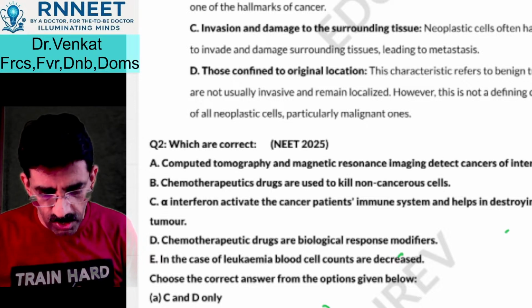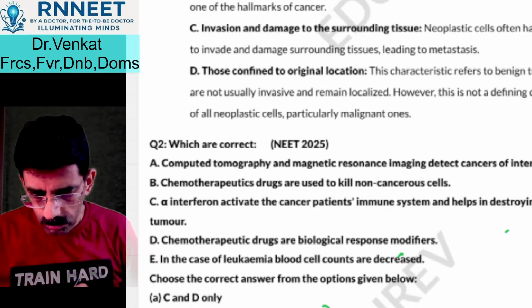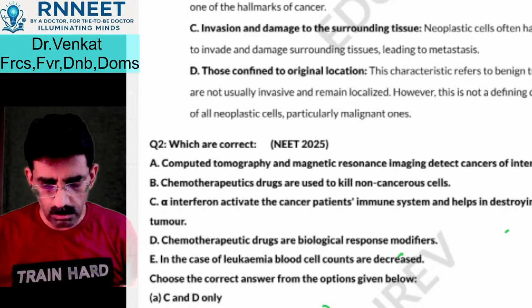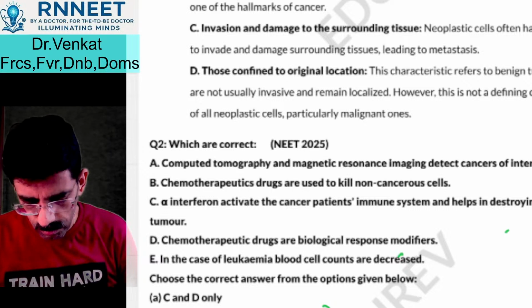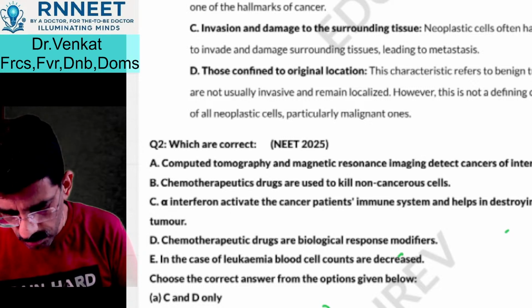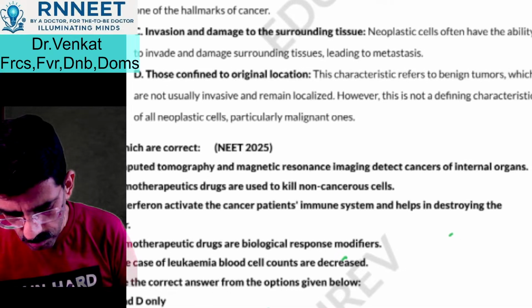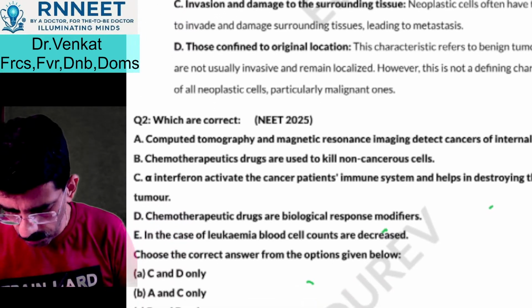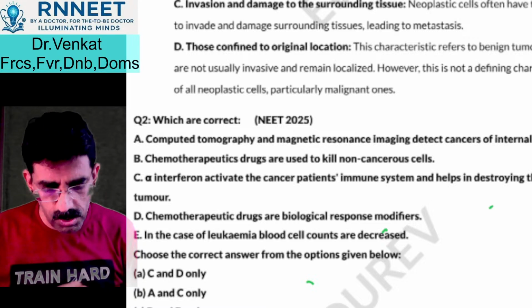Computerized tomography, which of these is correct?